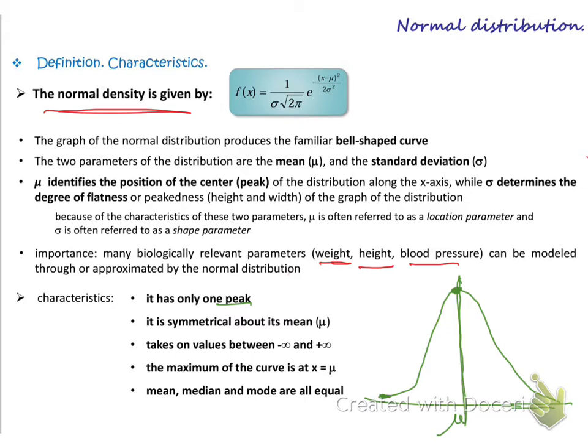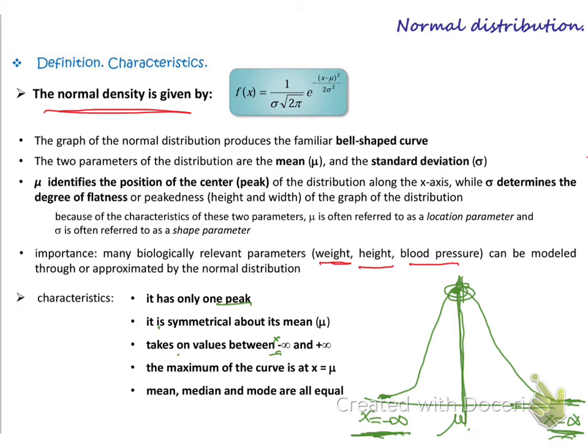The value which they can take is from x equals minus infinity to x equals infinity. So here you can see it is very close to x, but it will never touch the x-axis, okay? It will go on parallel to the x-axis. So it takes x values from minus infinity to infinity. So any value we can get, large values, okay? So the first thing, we have one peak. The second thing, we have a symmetry line, which is mu. The third thing, it takes values between minus infinity and infinity. The fourth thing, the maximum value of the curve happens at mu. This is the maximum value of the curve.